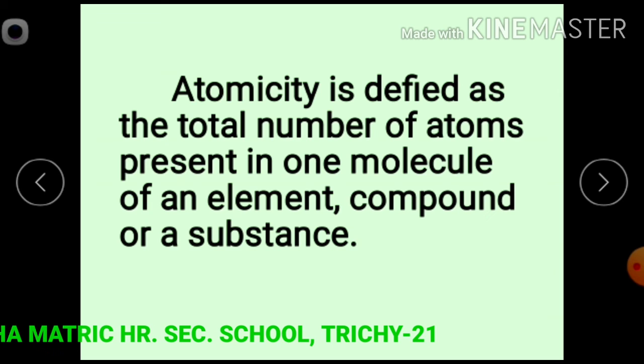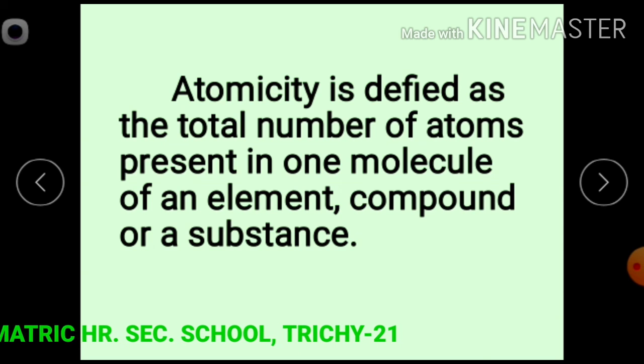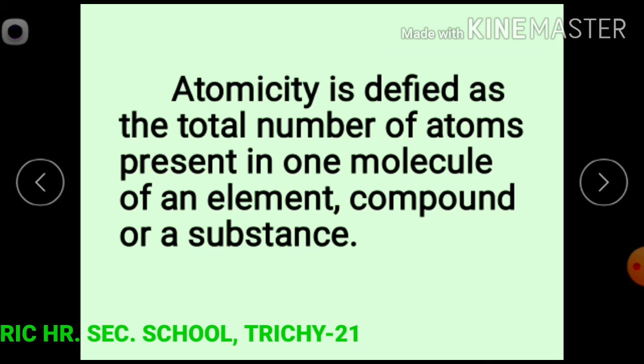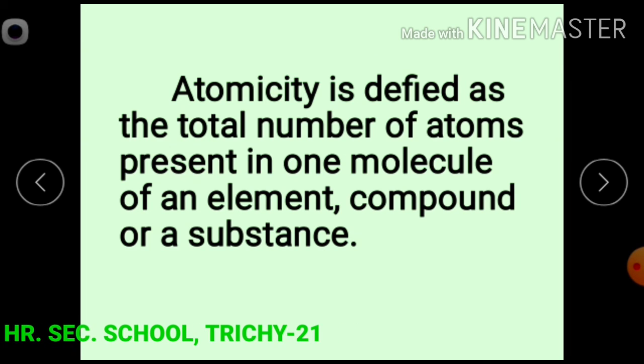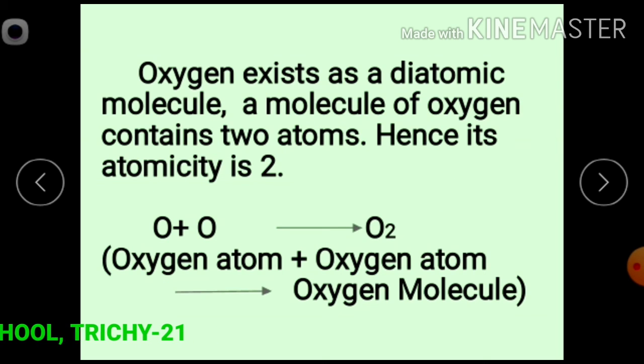Next, we learn about atomicity. Atomicity is defined as the total number of atoms present in one molecule of an element, compound or a substance.